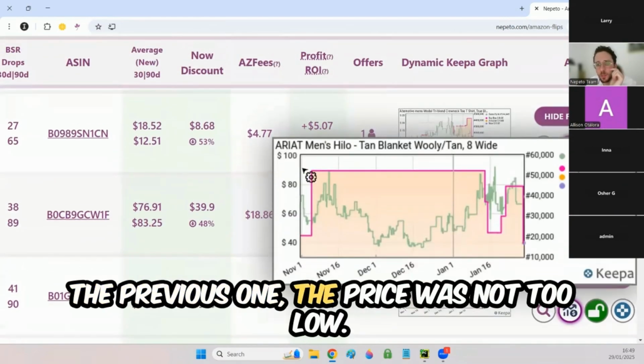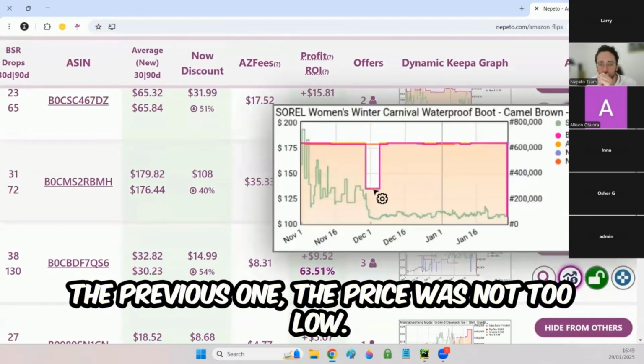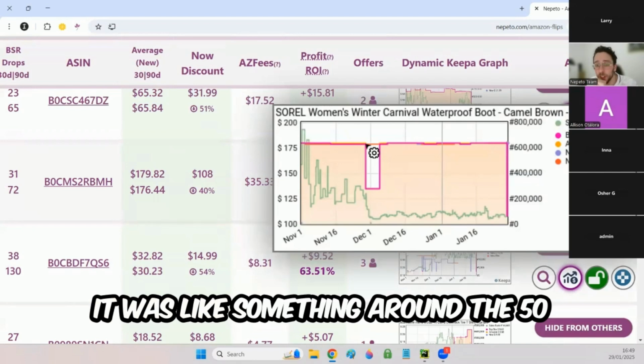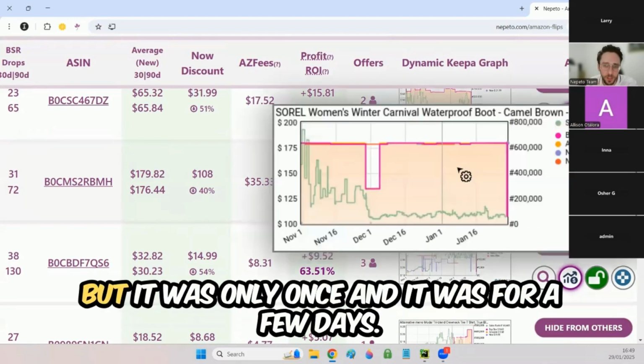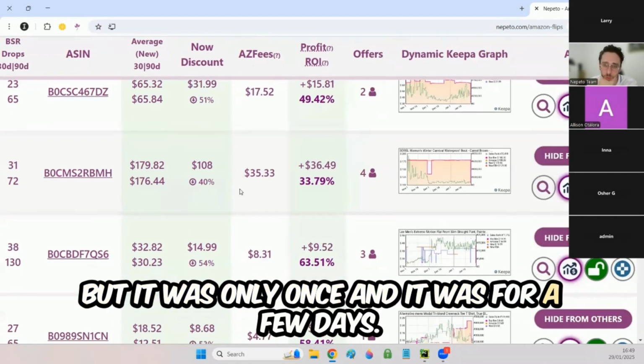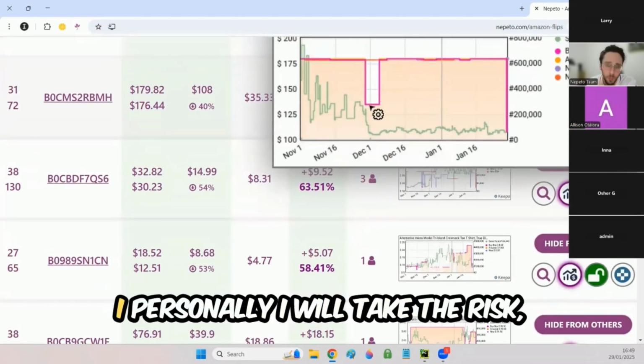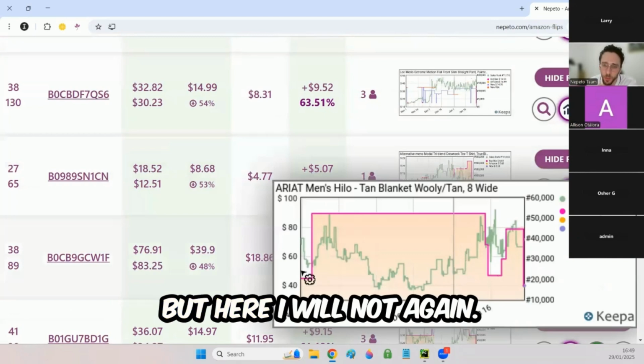So this one is a skip. The previous one, the price was not too low. It was something around $50, and I will not break even, but it was only once and it was for a few days. So this one, personally, I will take the risk, but here I will not take it.